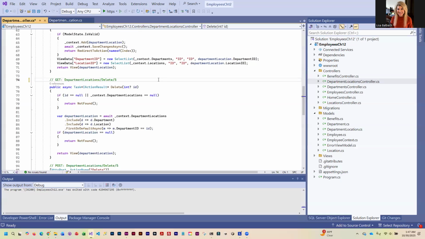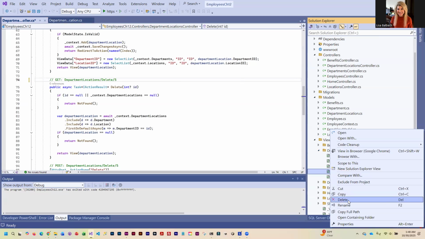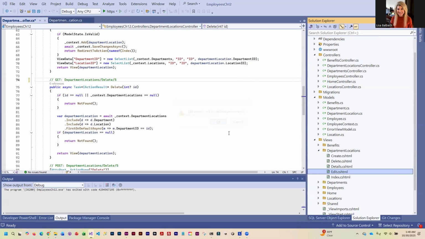Then we're going to go into the view. And now you have to make sure your app is not running because it's not going to let you make deletions and that type of thing if it's running. But we're going to delete our edit view for department location because we can't use it.